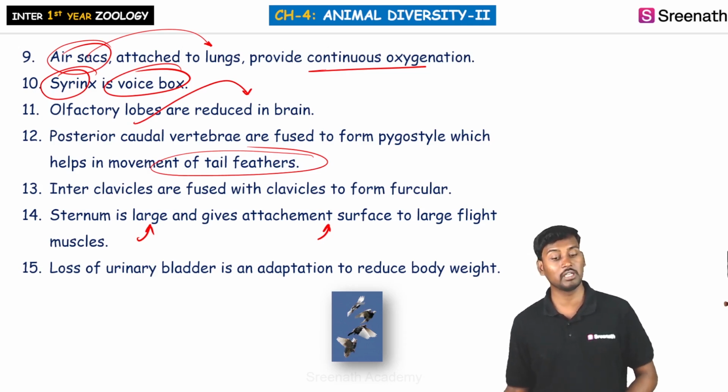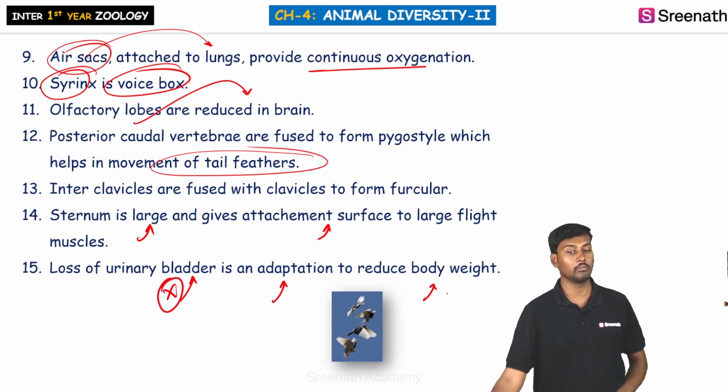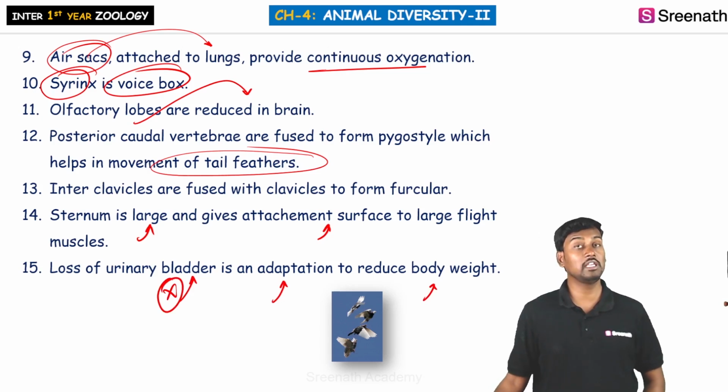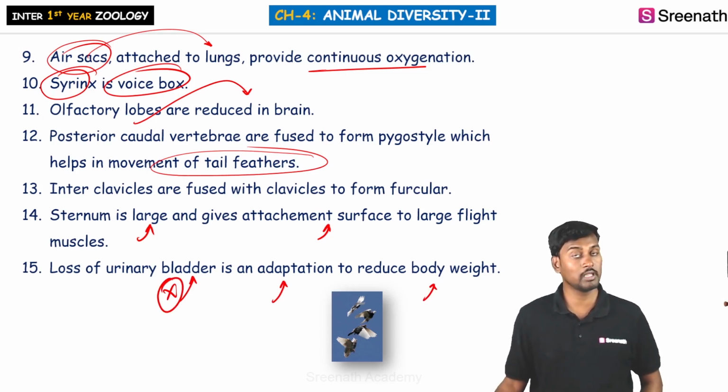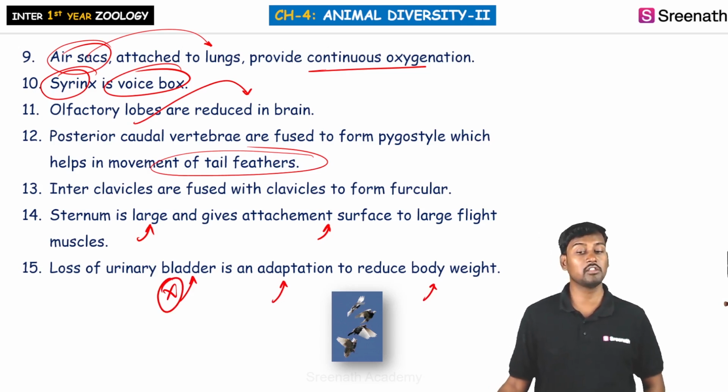And the absence of a urinary bladder is an adaptation to reduce body weight. Even the tail feathers are very helpful in the flight of the bird, and they are supported by the posterior caudal vertebrae, which are fused to form the pygostyle, which is involved in the movement of the tail.